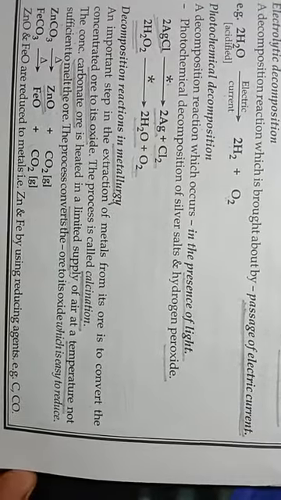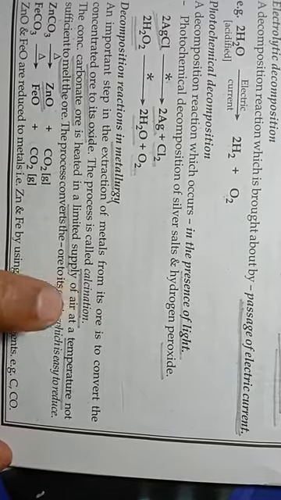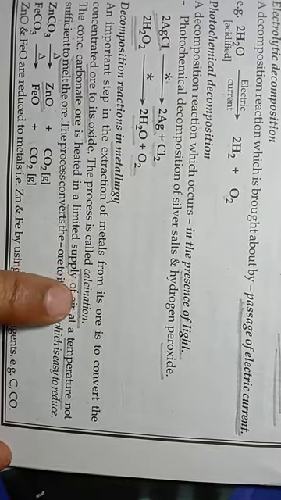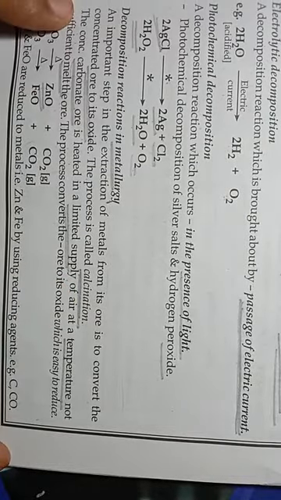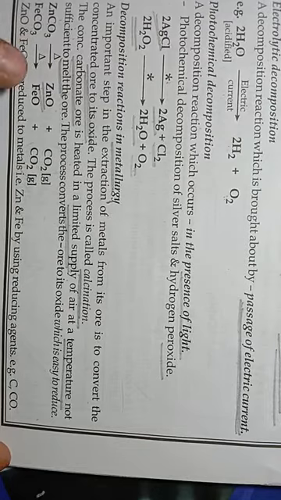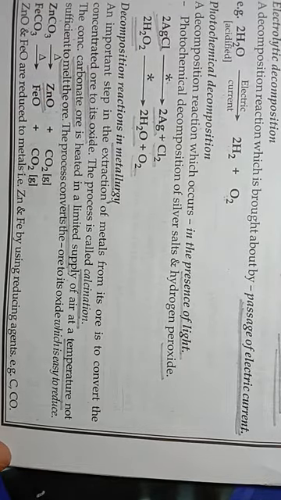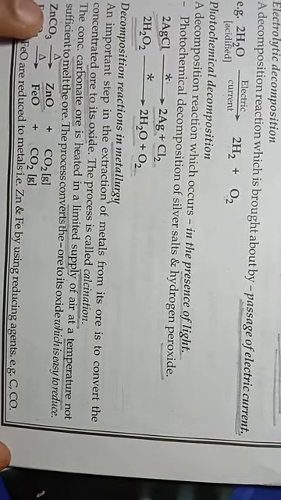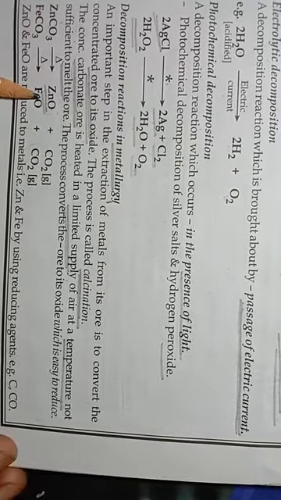Okay, students, so what is the process of calcination? Calcination is the process in which we convert a metallic carbonate ore into its oxide below the melting point of the ore. This conversion is known as calcination. For example, zinc carbonate is converted into zinc oxide.